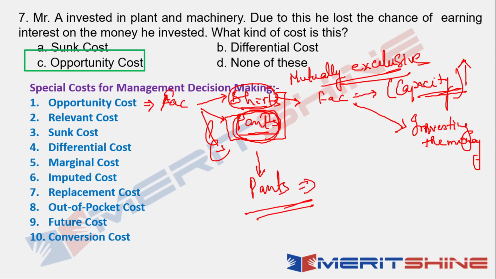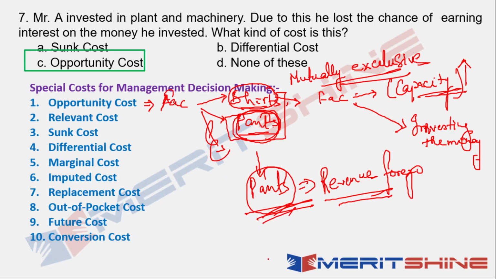So the revenue that you forego. If you had made pants, you would have made a revenue. So the revenue that you forego for making shirts is the revenue that you would have earned by making pants. So that revenue is your opportunity cost. Clear? So in the case of two alternatives, this happens.